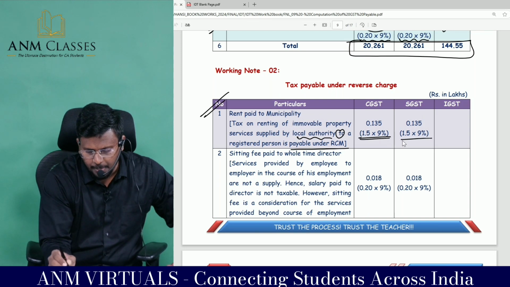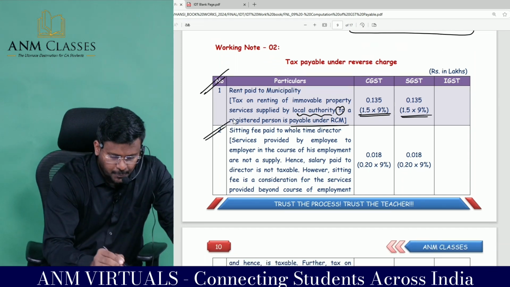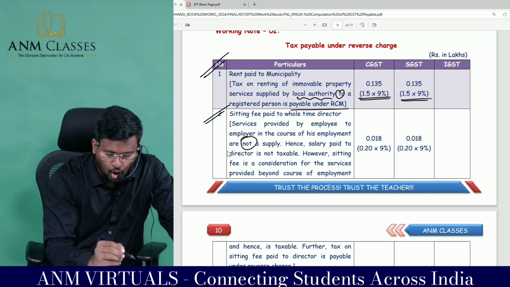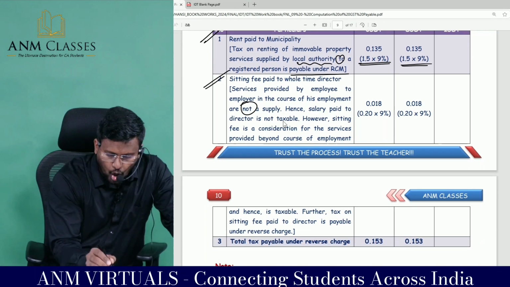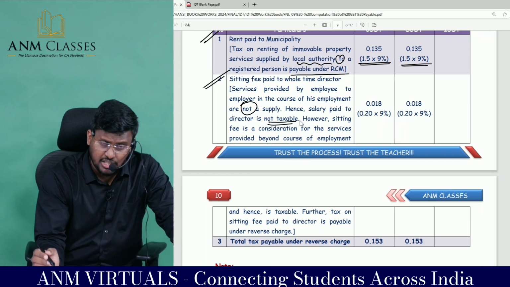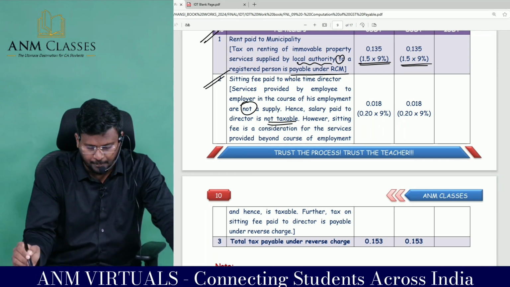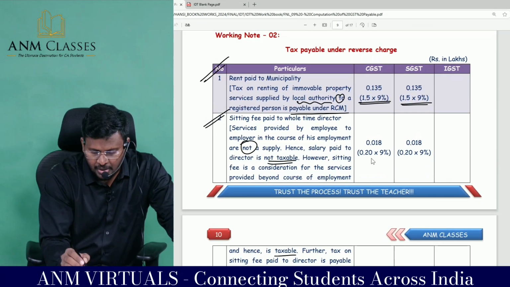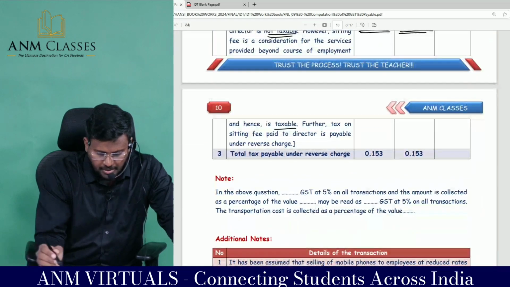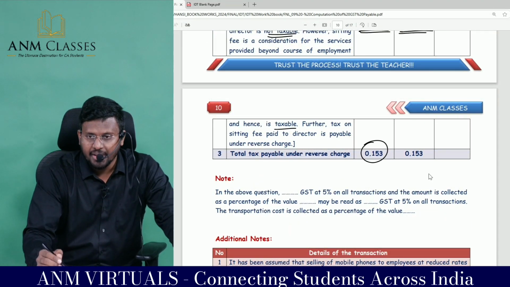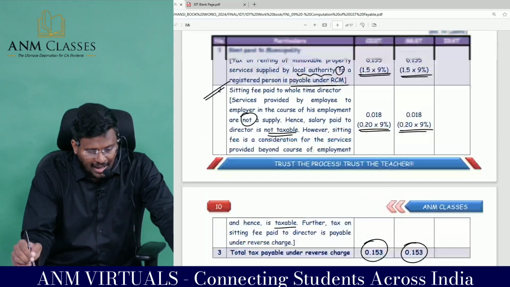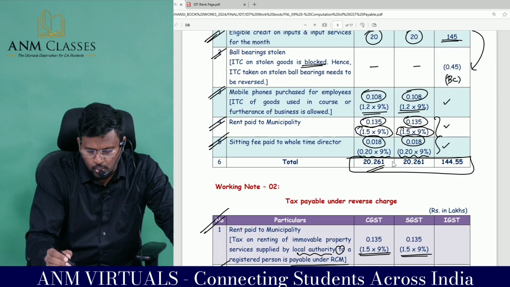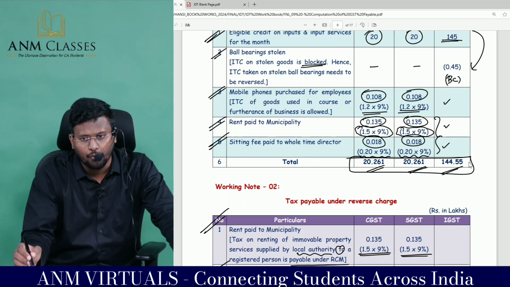RCM: 1.5 lakhs into 9% and 1.5 lakhs into 9%. Sitting fees paid to whole-time director: service provided by an employee to the employer in the course of his employment is not taxable, hence salary paid to director is not taxable. However, sitting fee is a consideration for services provided beyond the scope of employment, and hence it is taxable. Further, tax on sitting fee paid to director is payable under reverse charge. So 20,000 into 9% and 20,000 into 9%. Total tax payable under RCM is 15,300 and 15,300. And this amount can be claimed as ITC. So the total ITC is 144.55 lakhs.